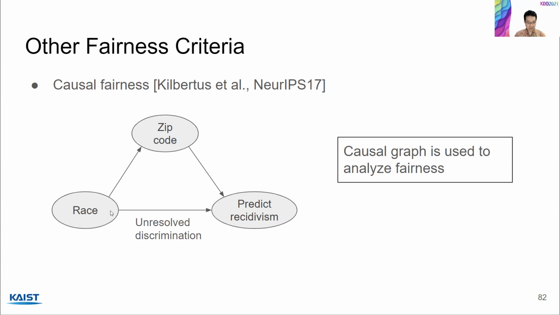But there can also be some direct influence from race to COMPAS. So this is called unresolved discrimination. And the goal of causal fairness is to remove such edges. So I won't go into more depth on causal fairness, but you can refer to this paper and also the book written by Barocas I just mentioned.